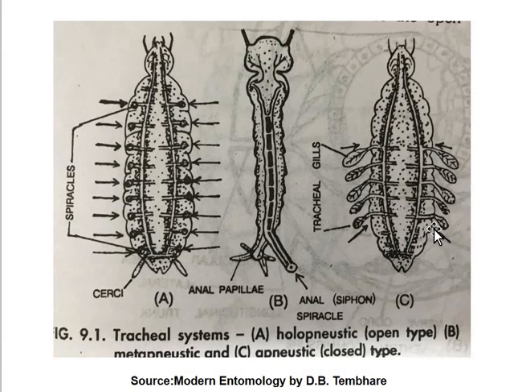In that type, the spiracles remain closed, but the tracheal gills take the atmospheric oxygen, or the gills act as a respiratory organ in such aquatic insects. So this is what about all the classification of tracheal system.